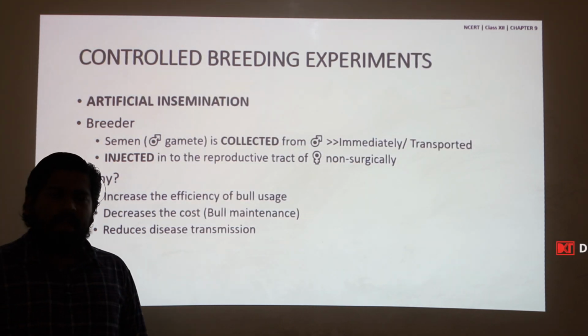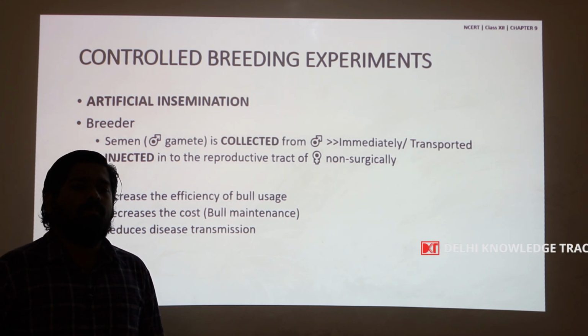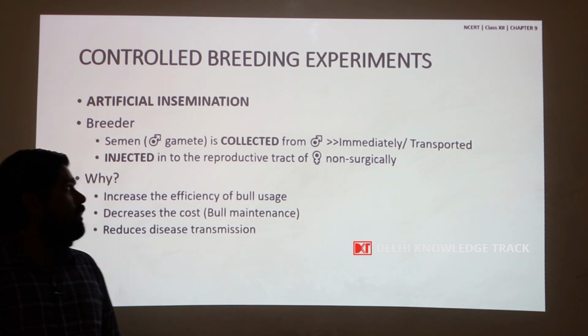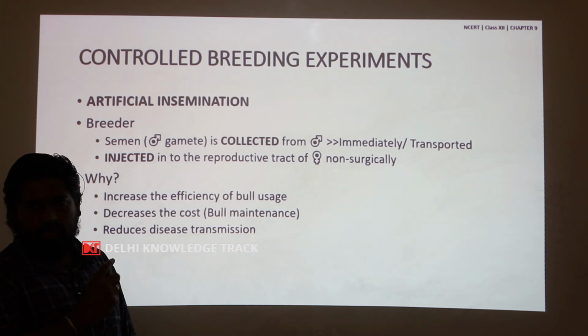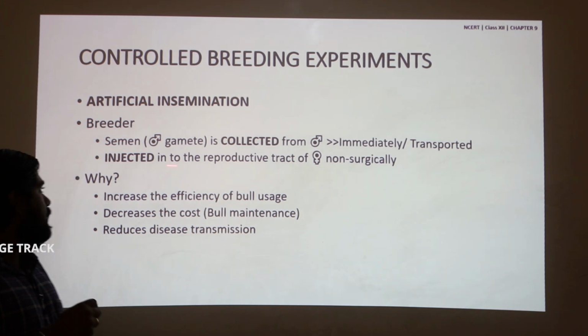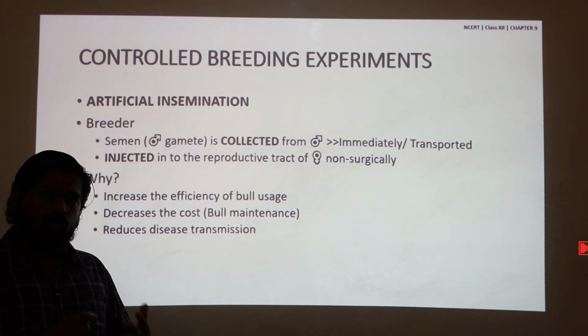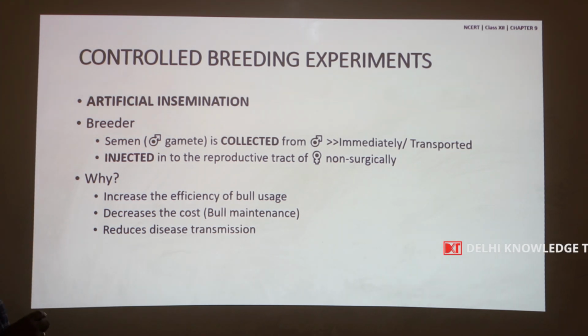Now, we have seen the types of animal breeding which are performed through natural mating. Now, let us take a look at controlled breeding experiments, which are artificial experiments to perform breeding in controlled conditions. The first type is artificial insemination. This is performed by a breeder who selects a superior male, in this case a bull, and collects the semen, the fluid which contains the male gametes for reproduction.